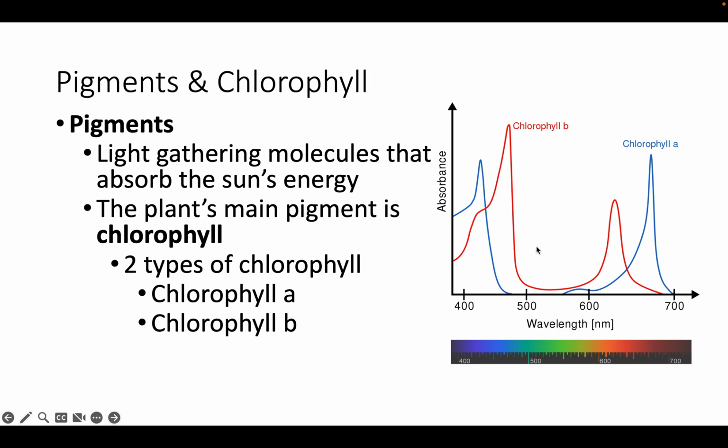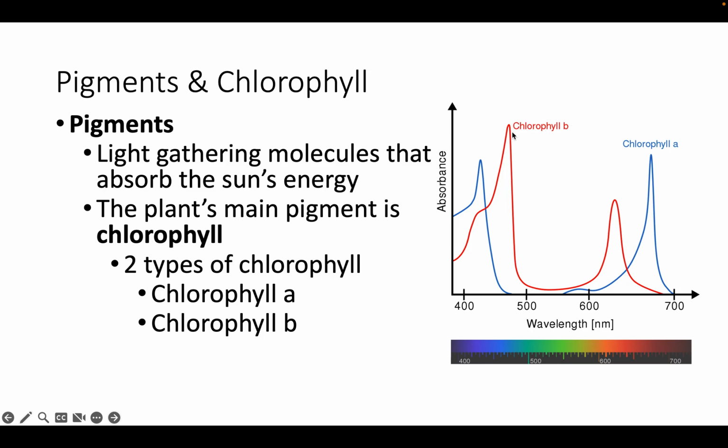Okay? And that's because that plant is reflecting all that green light off of its surface, and it appears to us as green because that's the light that it's not absorbing, it's reflecting off. It's absorbing that blue light, it's absorbing that red light, okay? The plant's main pigment that it uses is something called chlorophyll. Now there's two types of chlorophyll. You have chlorophyll A and chlorophyll B.